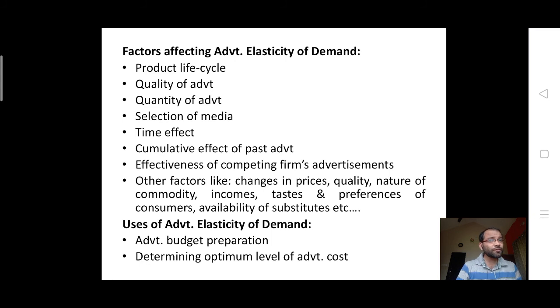Effectiveness of competing firms' advertisements, and various other factors like changes in the prices, quality, nature of the commodity, income, taste and preferences of the consumers, availability of substitutes, etc. Then what are the uses of this? Advertisement budget preparation, determining the optimum level of the advertisement cost, like that.